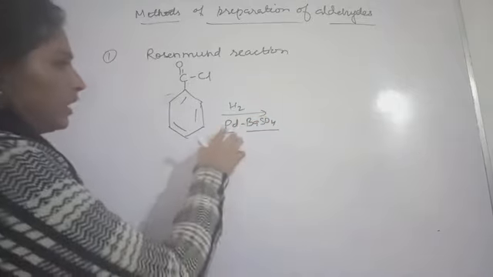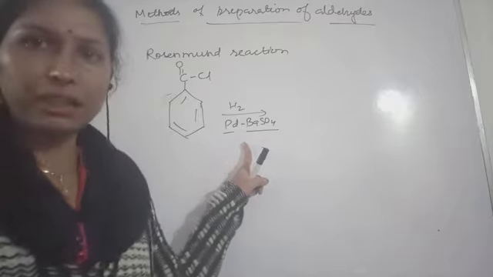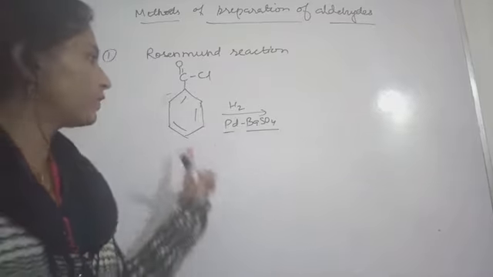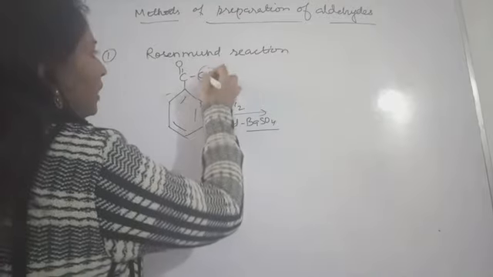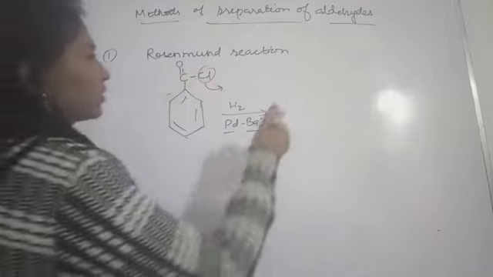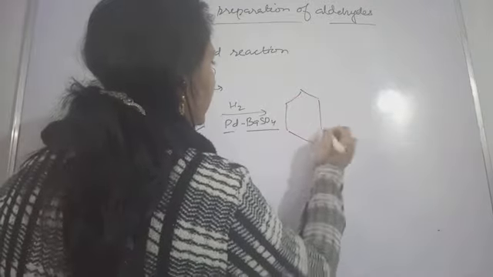Okay, this is the catalyst which we are taking. This is meant for reduction, meaning addition of hydrogen will be seen here. So it's very easy. Cl will be the leaving group, and hydrogen will come and get attached. So you will get benzaldehyde.